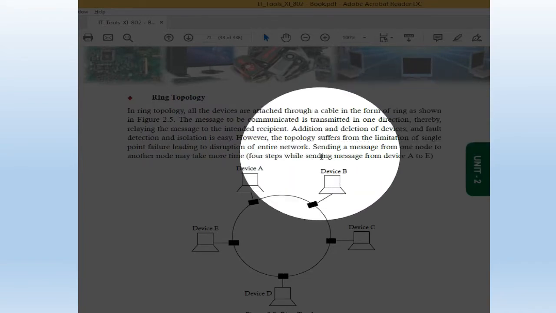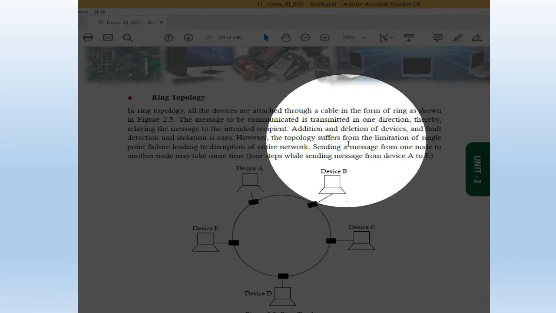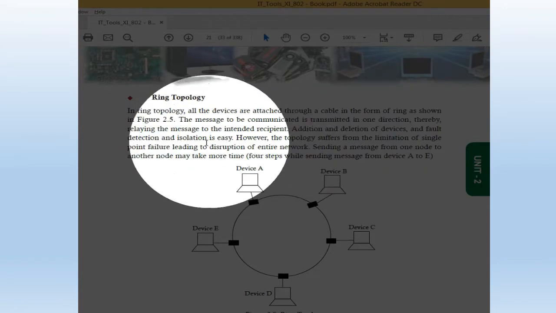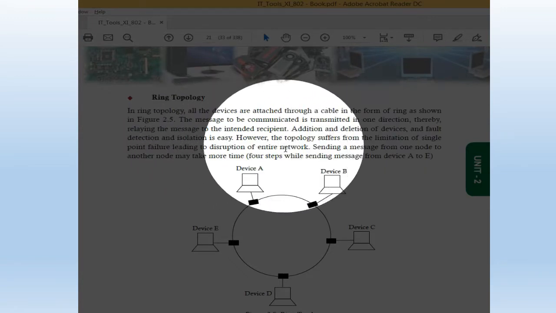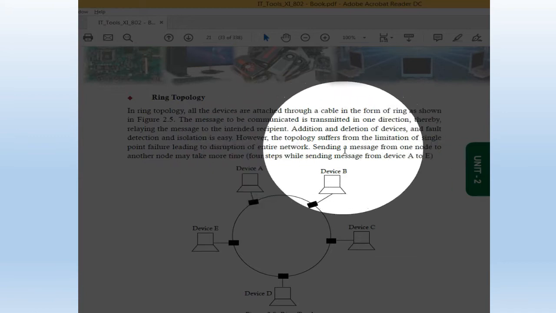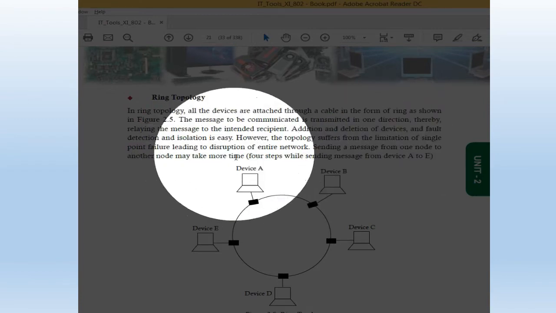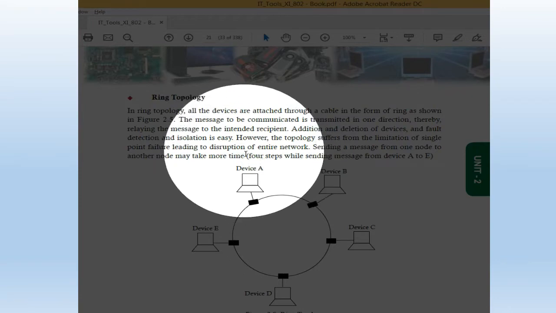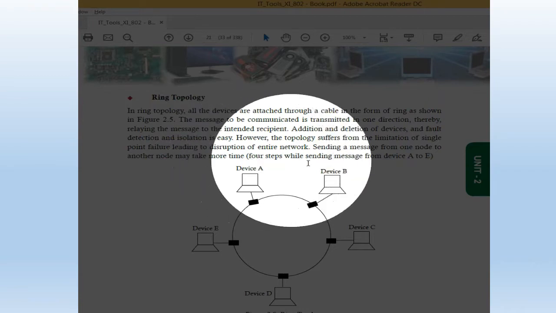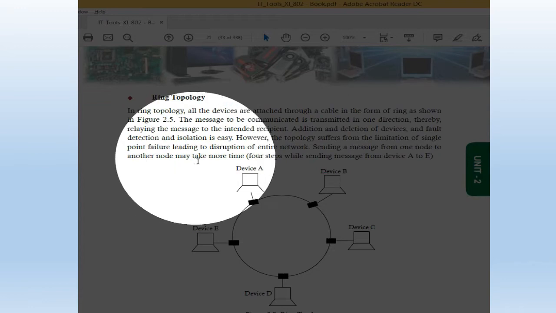Addition and deletion of devices and fault detection and isolation is easy. When a fault comes in the network, we can very easily remove the fault. However, the topology suffers from the limitation of a single point failure, leading to disruption of the entire network. Look at its diagram again. In the form of a circle, in the form of a ring, computers are attached with each other.